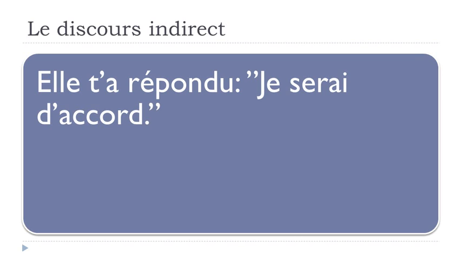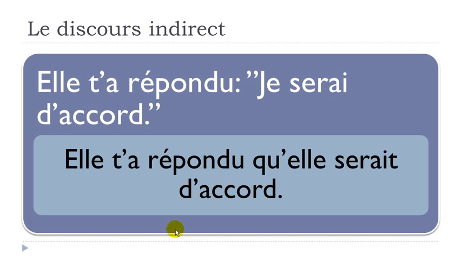So let's have a look now. Elle t'a répondu, je serai d'accord. So we do agree that it's still the same here, passé composé, and in the second part, je serai, still the verb to be, but remember, it's the futur simple form. Je serai d'accord. And so it will become: Elle t'a répondu qu'elle serait d'accord. They look quite similar, but keep in mind that this form here is the conditionnel présent form. Elle t'a répondu qu'elle serait d'accord.